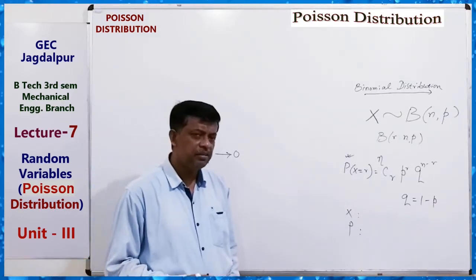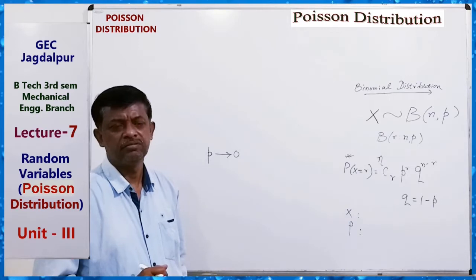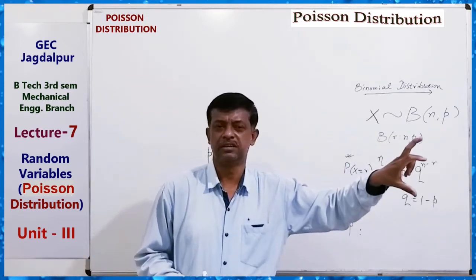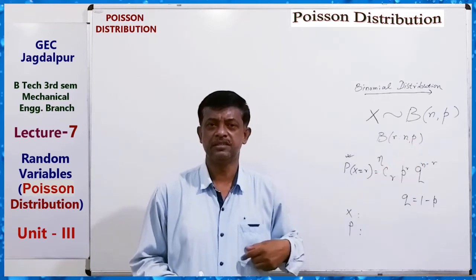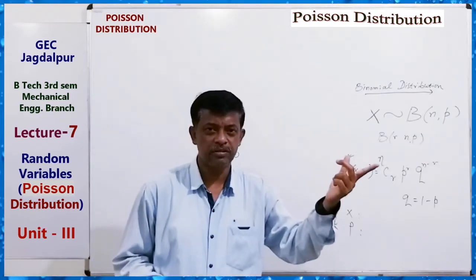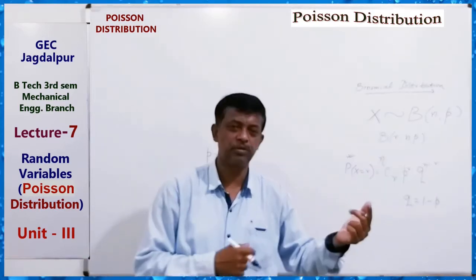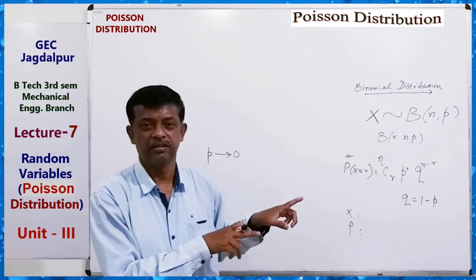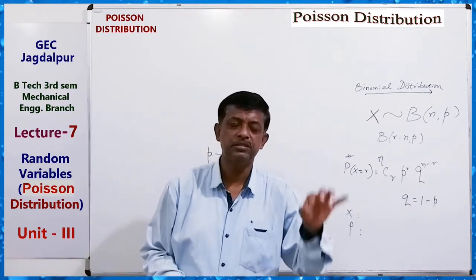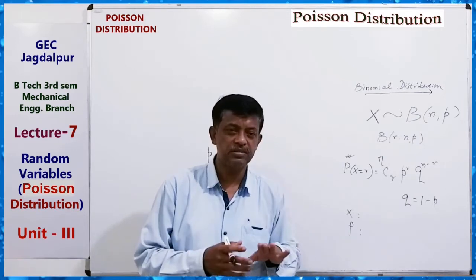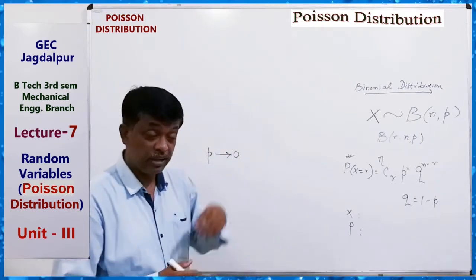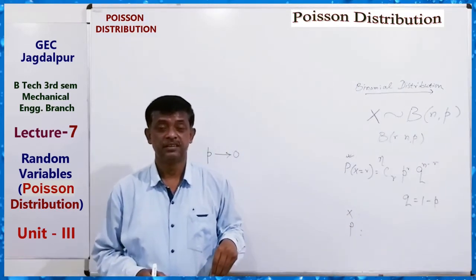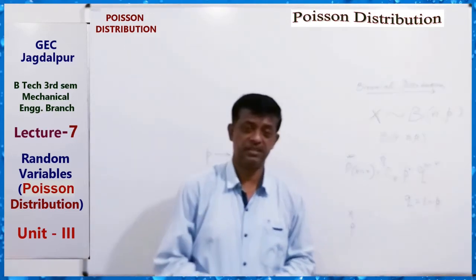If our target is finding the number of deaths in a city in a particular duration, the probability of this event, that is the probability of success, will be very, very small, because such events occur rarely. So in such cases we use the Poisson distribution. Clear?